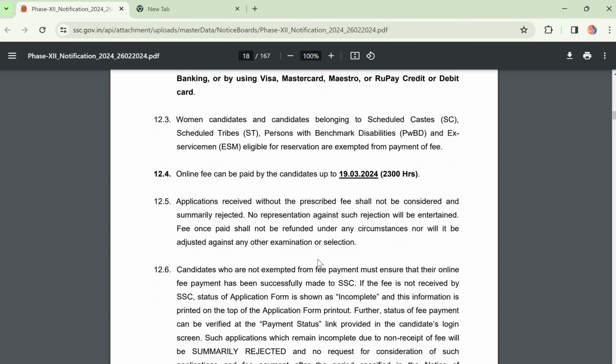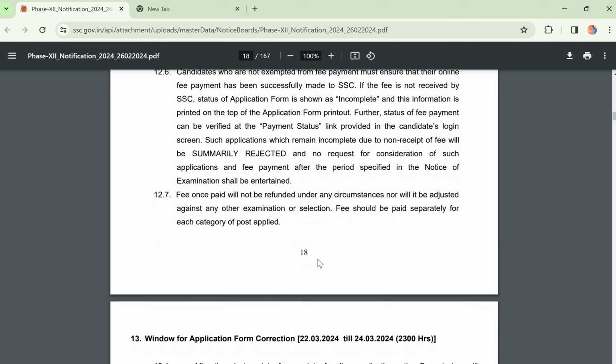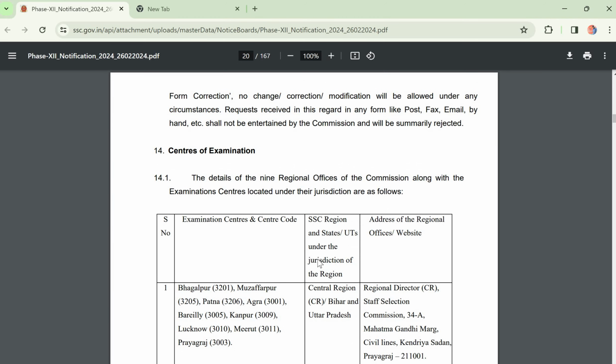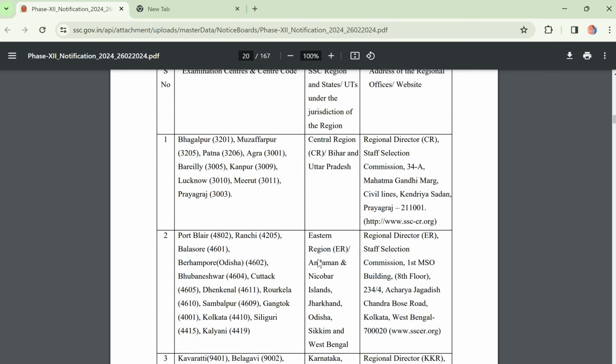That is on a degree basis, and on an inter basis it is also a single one-time exam only. There is no particular interview for group B, group C posts.